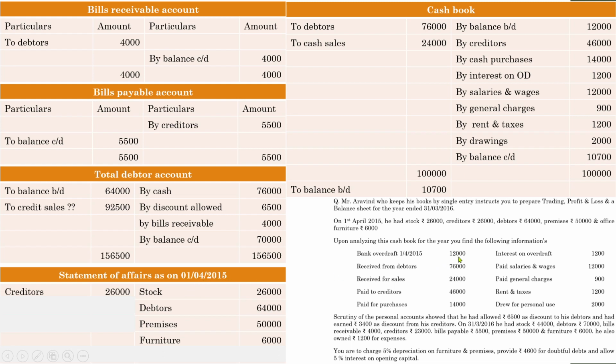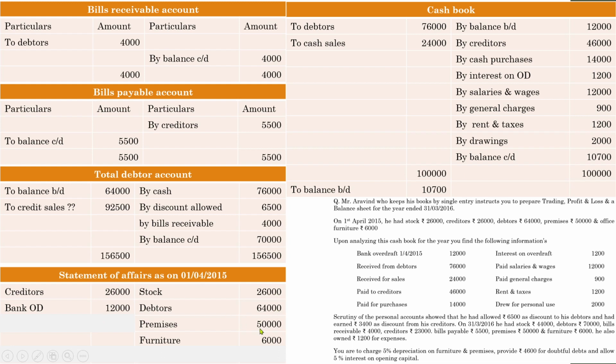So bank overdraft is a liability. So bank OD 12,000, and just go through it to see if you have recorded all the items or not. Make sure you have covered all the details. So we have recorded all the items. Now take the total of both sides. Definitely you will not get a tally amount. Find out which side has the biggest value.